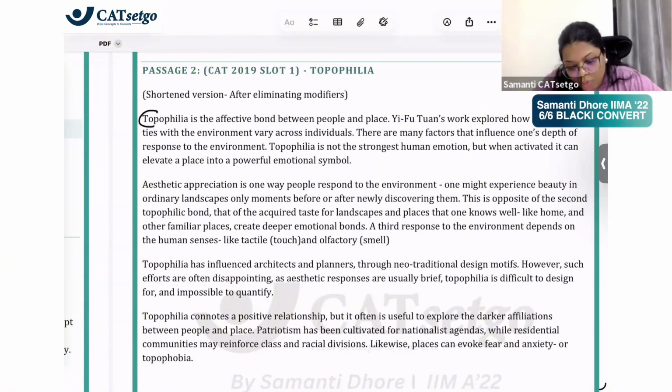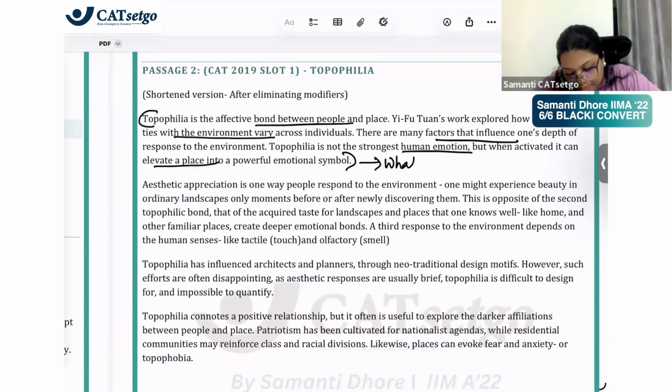It says topophilia is an affective bond between people and place. How emotions vary across individuals. There are many factors that influence it. It is not a strong emotion, but it can elevate a place into a powerful emotional symbol. So it is telling you what is topophilia.